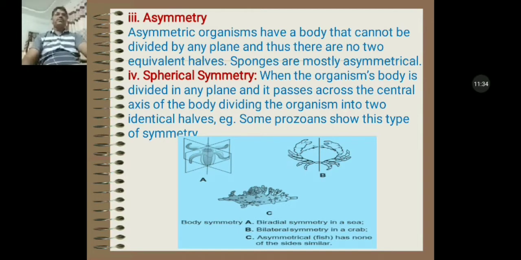When the organism's body is divided in any plane that passes across the central axis of the body, dividing the organism into two identical halves, it is called spherical symmetry. Here, no dorsal or ventral surface, or oral or aboral surface, can be seen or identified. Some protozoans, radiolarians, show this type of symmetry.